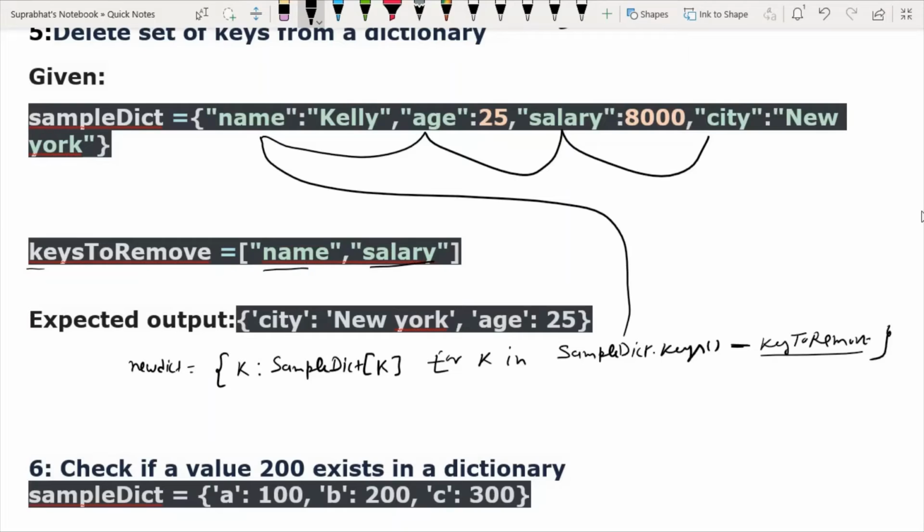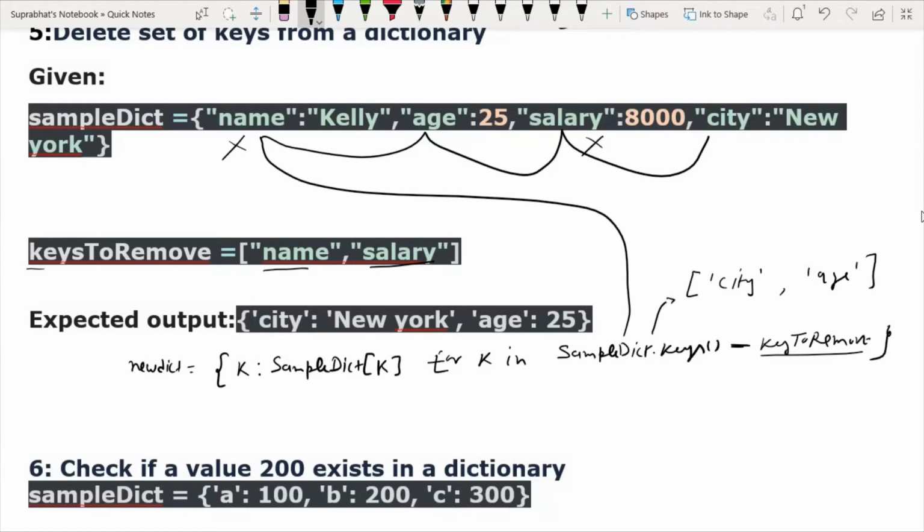So from all these keys, when you execute this, you can see the output in list format. It contains all the keys. So in all these keys we have to remove first name, and salary will also be removed. So now the dictionary contains only two keys. One is city and the second one is age.